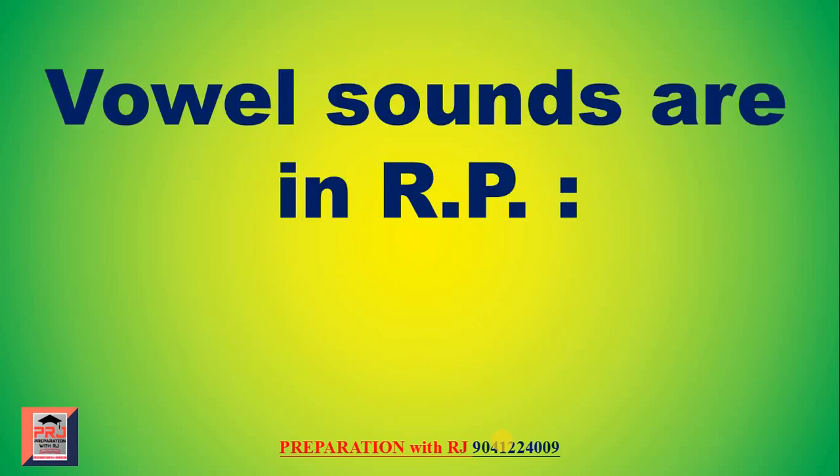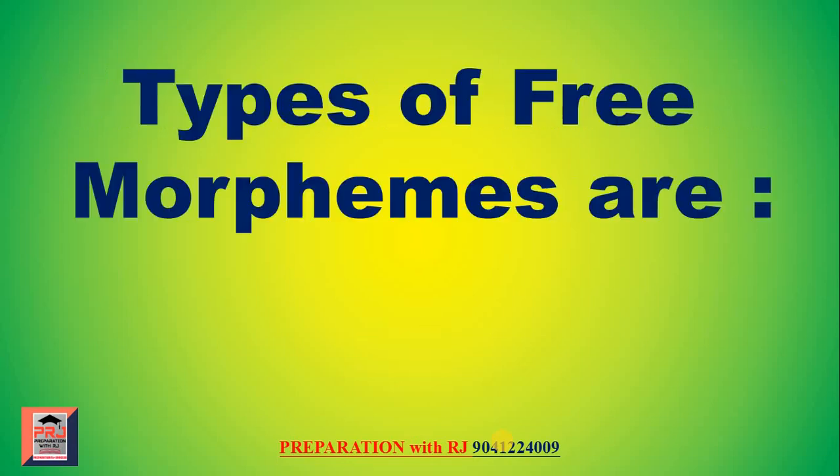Vowel sounds in RP are 20. Types of free morphemes? The answer is 2: lexical and grammatical.